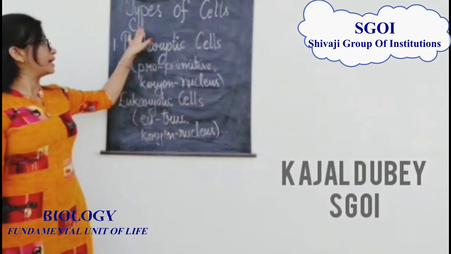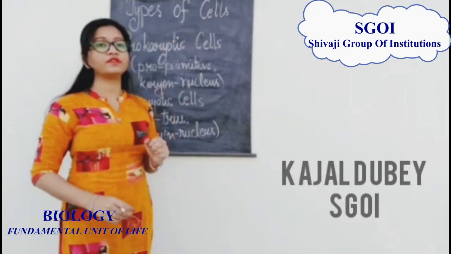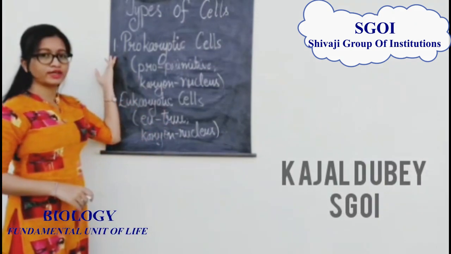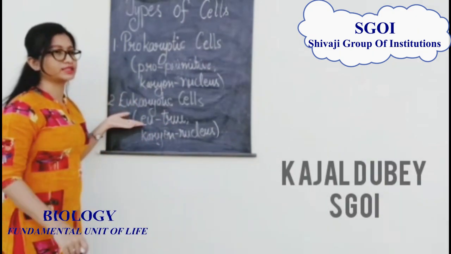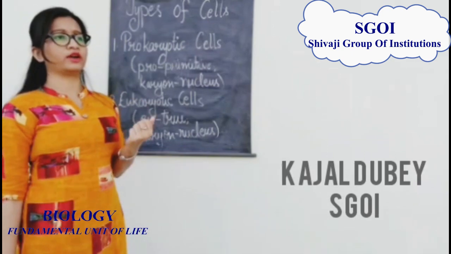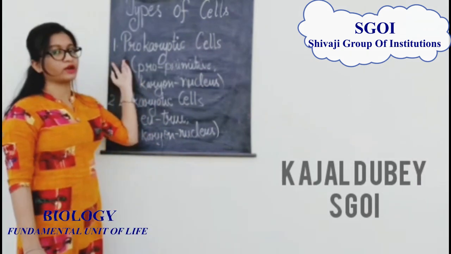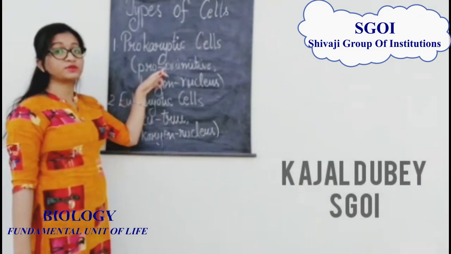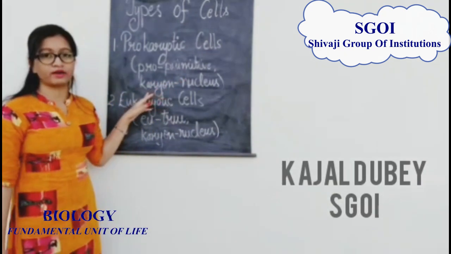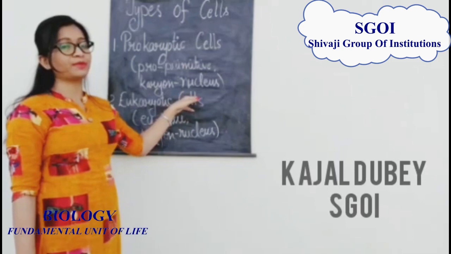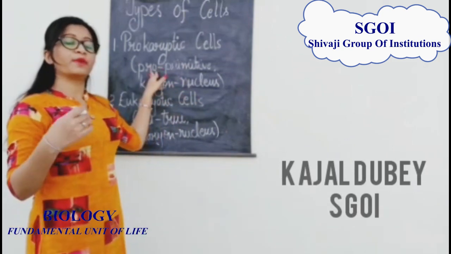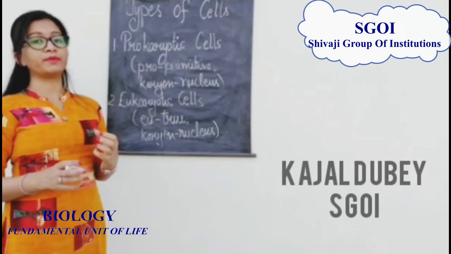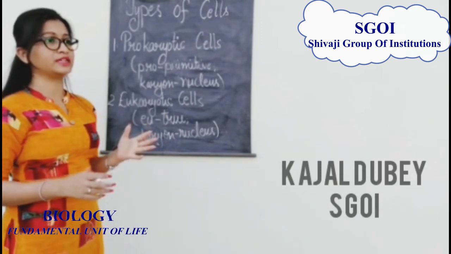Let's discuss the types of cells. On the basis of their constitution, cells are basically of two types: prokaryotic cells and eukaryotic cells. First, let's discuss prokaryotic cells. The word prokaryotic is composed of two words: pro, which means primitive, and karyon, which means nucleus. That means in prokaryotic cells, a primitive nucleus is found. That means these cells are primitive and incomplete cells.